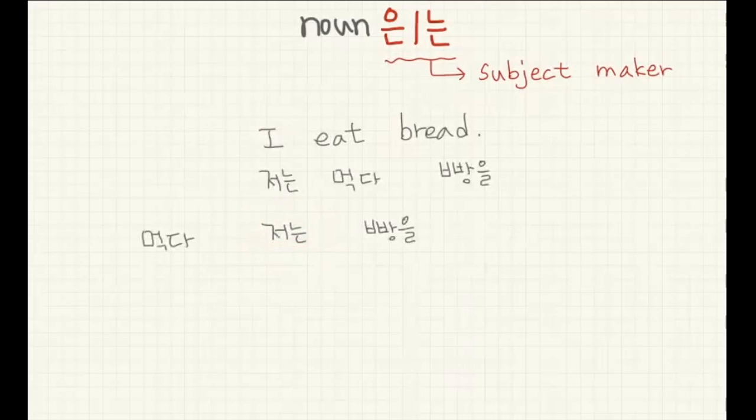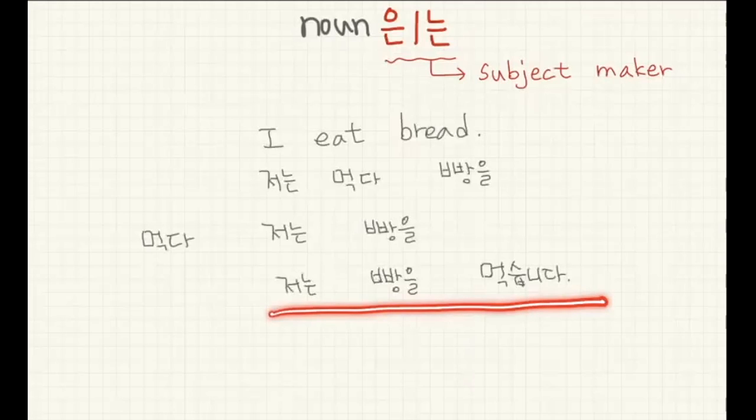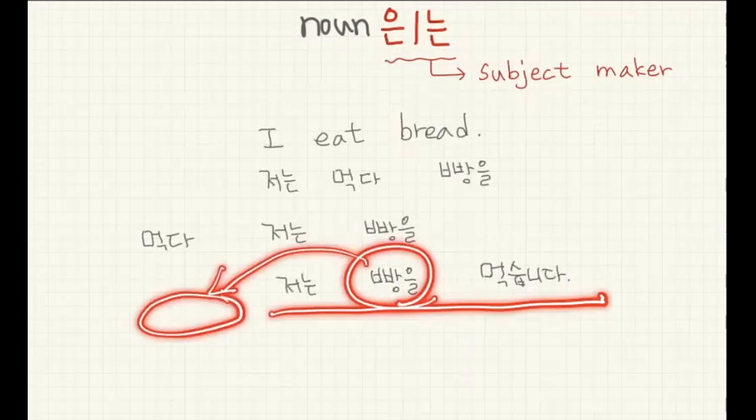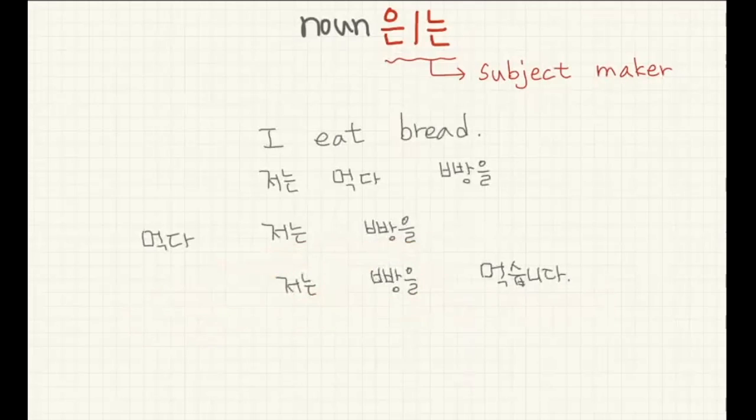Actually, the right sentence for Korean is 저는 빵을 먹다 transformed a little bit: 먹습니다. This one is the right sentence. Location is right. Grammar is right. But even though it comes first here, we just know 저는 is the subject because there is a 는 here. We don't care about the location. We care about the grammar you attach. This is one of the biggest differences between English and Korean.